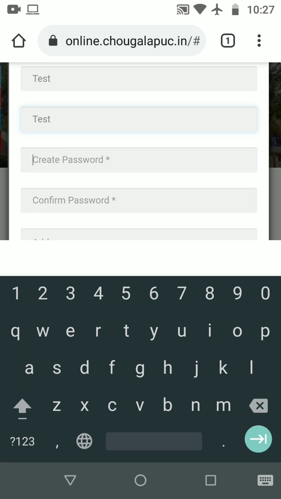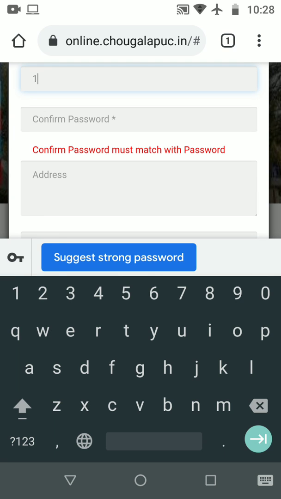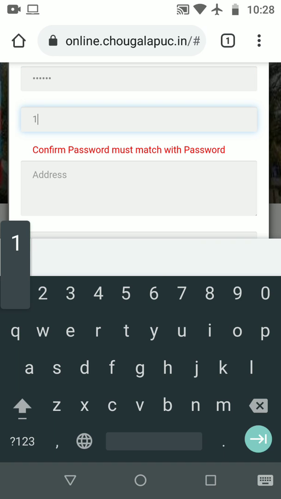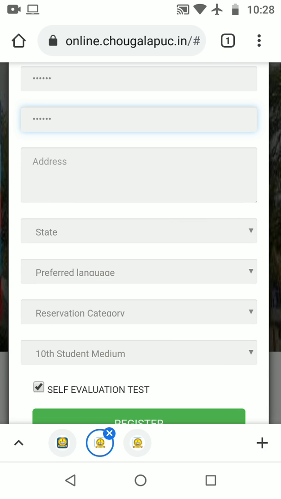place. You have to create a password, your own password. Please remember your password and don't share it with anyone, because we have restricted to a single login entry.